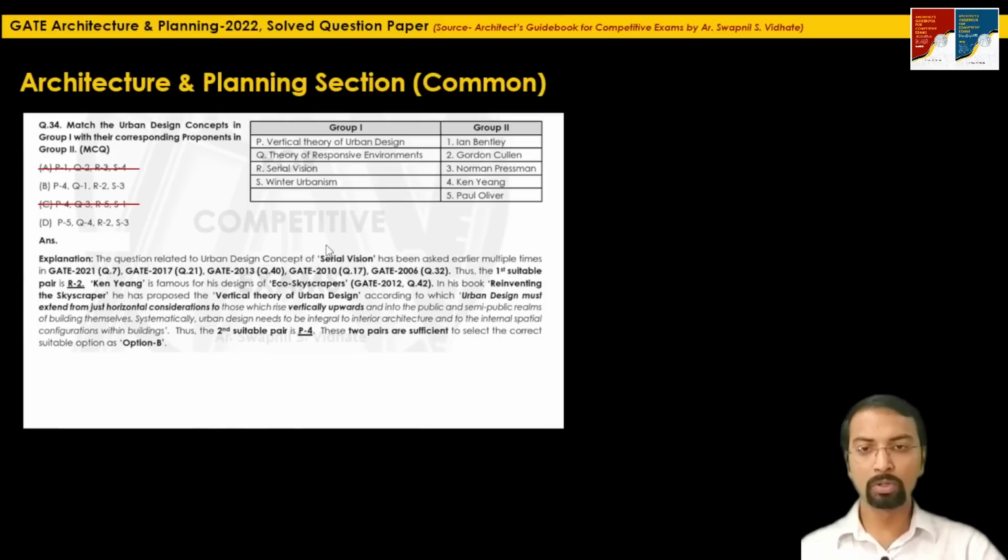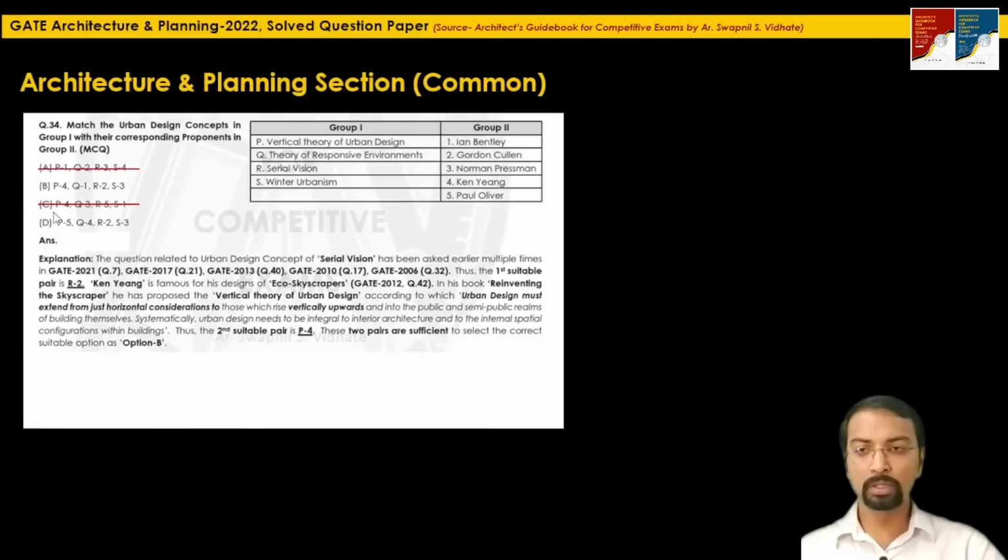Okay, so the next pair, if you have read or have further information in your notes related to Ken Young, who proposed the eco skyscraper concept, then this vertical theory of urban design, P, is matching with 4. So P4 is the next suitable pair which we can lock here.